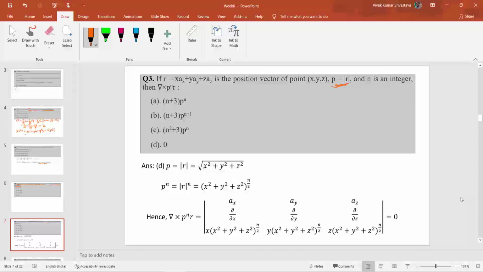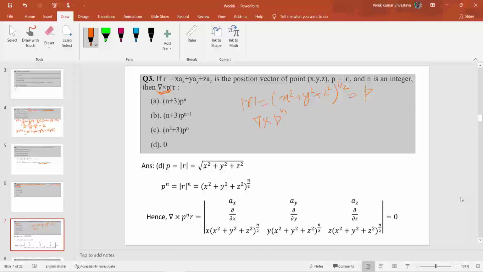So here the value of p is given as the modulus of r, and r is a positional vector here. As defined here, the magnitude of r is given as (x square plus y square plus z square) raised to the power 1 by 2. So this is basically the value of p. Okay, so p is defined as this quantity. So we have to first find out the value of del cross p raised to the power n.